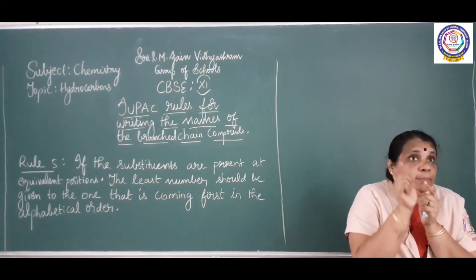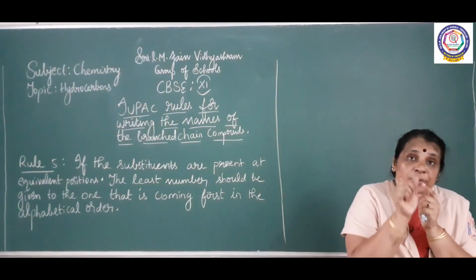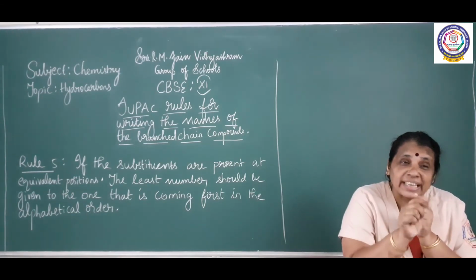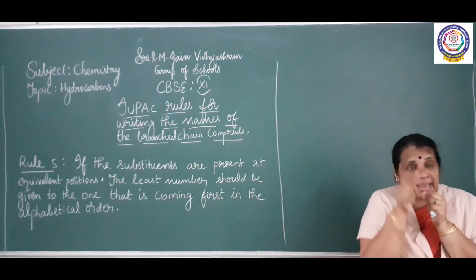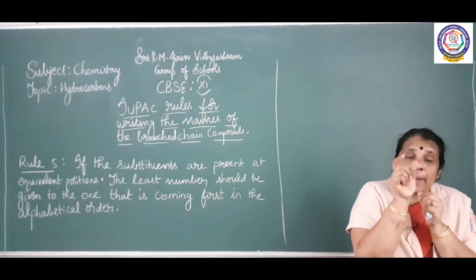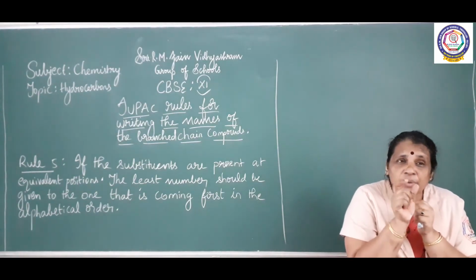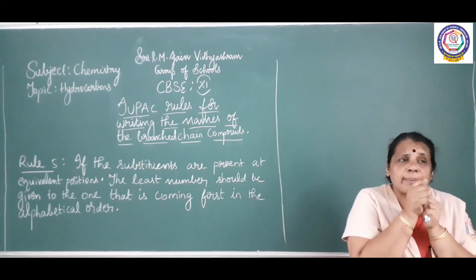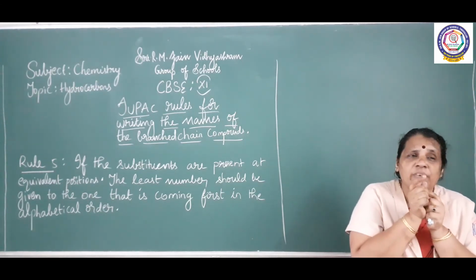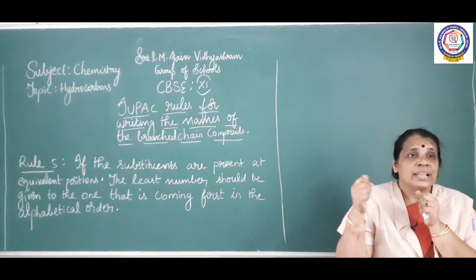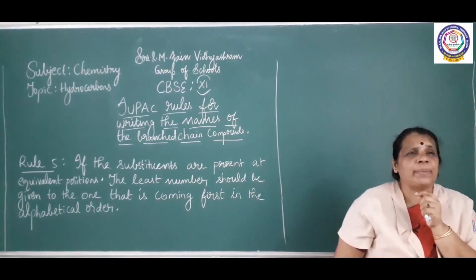The least number should be given to the substituent that is coming first in the alphabetical order. Again, when there are substituents at equivalent positions, how do we have to arrange? How can we give the least number? The least number should be given to the alkyl group that is coming first according to the alphabetical order.